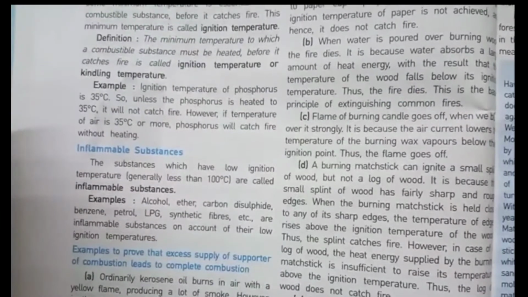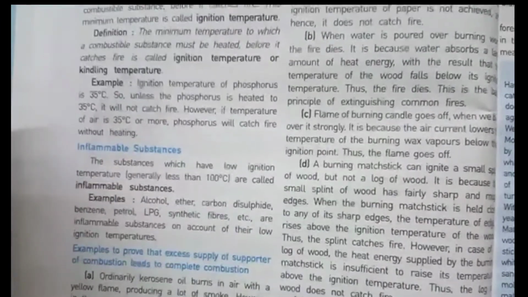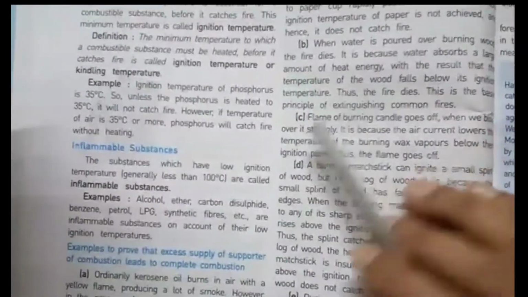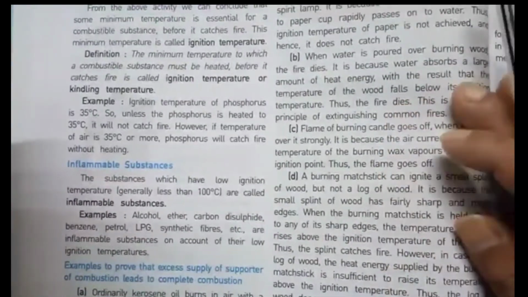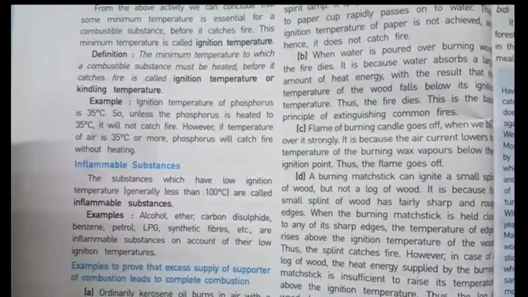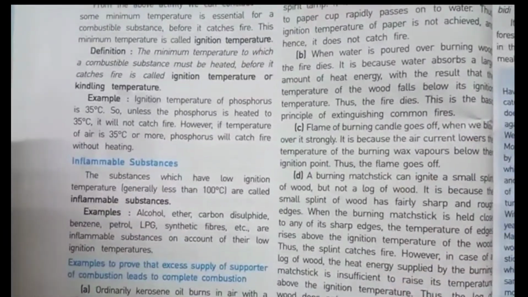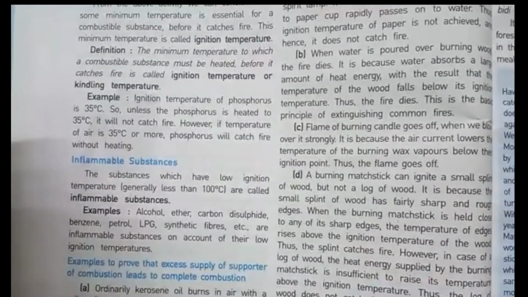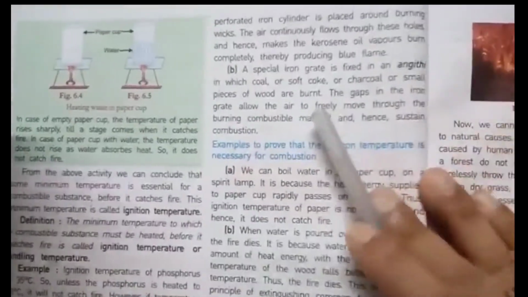Now students, our next part is examples to prove that excess supply of supporter of combustion leads to complete combustion. Now let's have a look at that. Kerosene oil in air burns with a yellow flame, but kerosene oil in the stove burns with a blue flame because it can suck a large amount of air at high pressure. Some more examples are also there, students, you have to read this.